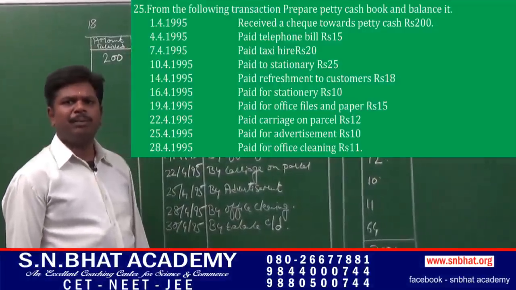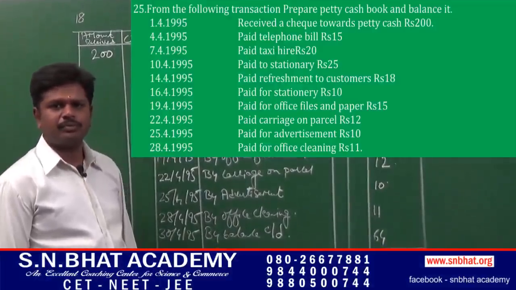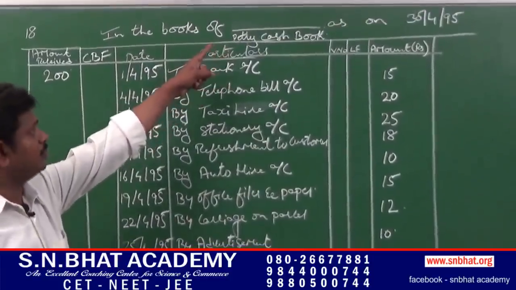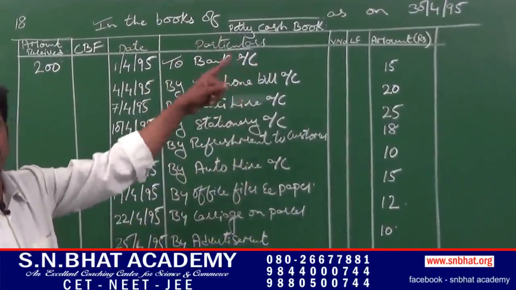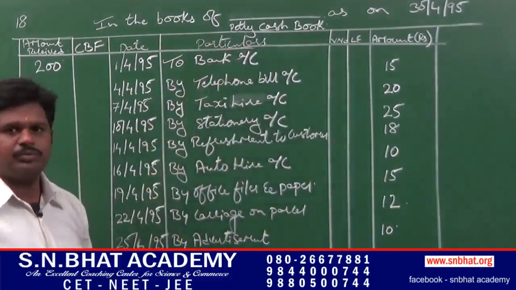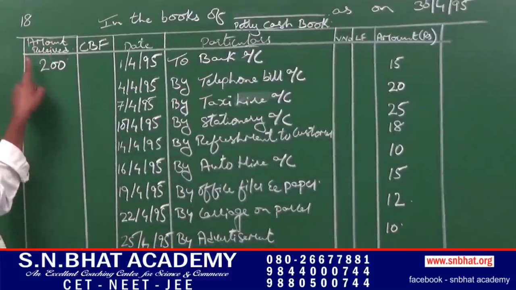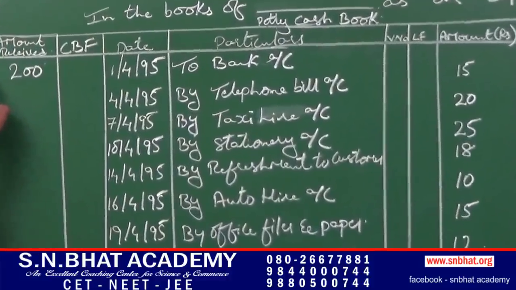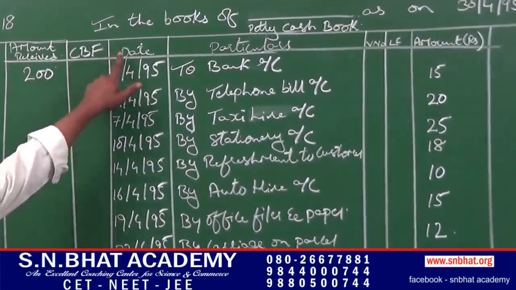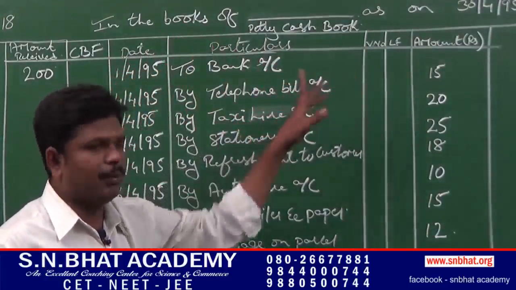Prepare simple petty cash book from the information given below. First, we have to write in the books of, they had not given any name, so dash, as on month ending date 30th April 1995. Petty cash book. The format for simple petty cash book is amount received from the cashier or amount received from the chief cashier, CBF, that is cash book folio, date, particulars, voucher number, ledger folio, amount.